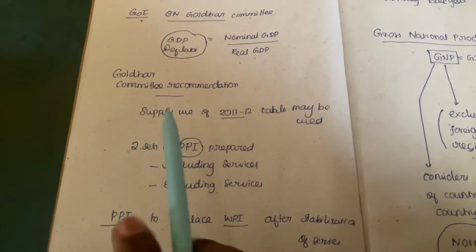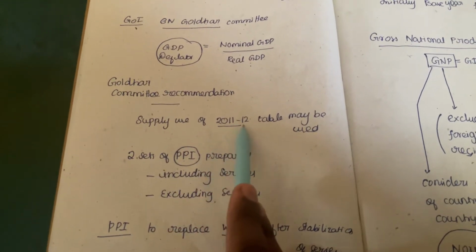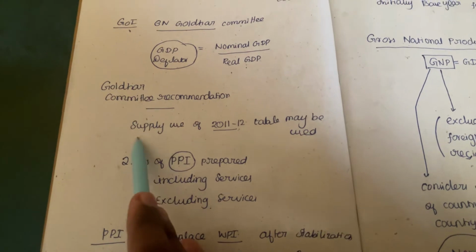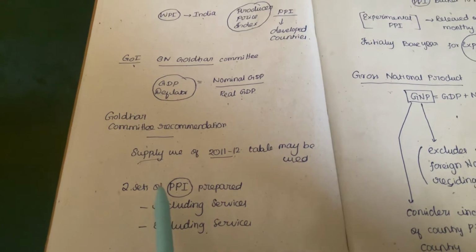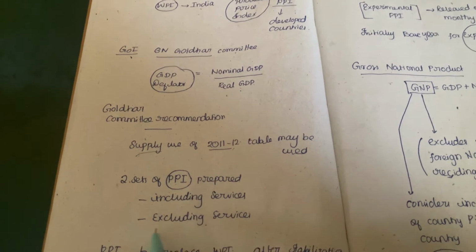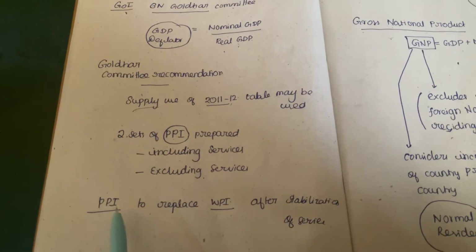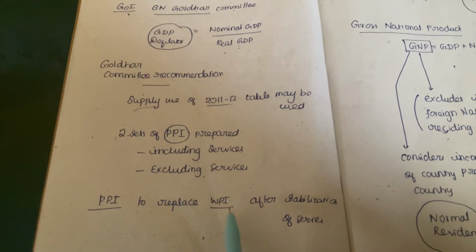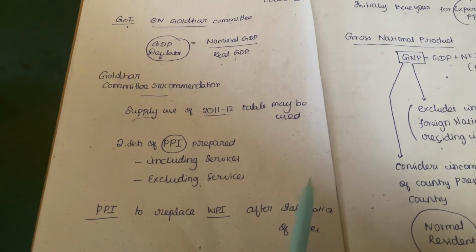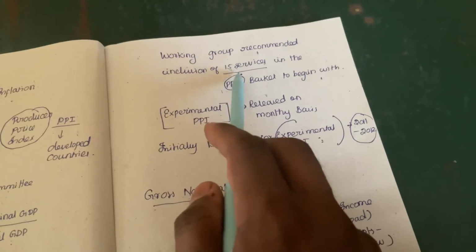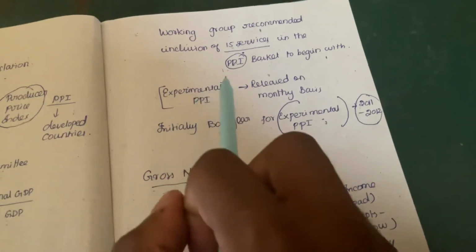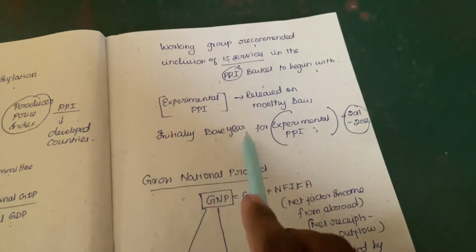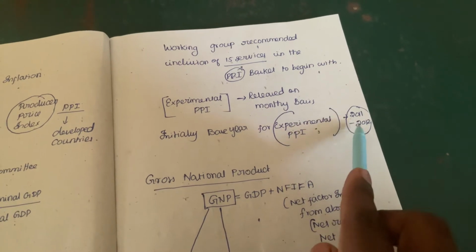Goldar Committee recommendation: the supply use table of 2011 to 2012 may be used for supply purpose. Two sets of PPI are prepared, including the services and excluding the services. Producer price index should replace WPI after stabilization of the series. The working group recommended inclusion of 15 services in the PPI basket to begin with. Experimental PPI is released on a monthly basis. The initial base year for experimental PPI is 2011 to 2012.